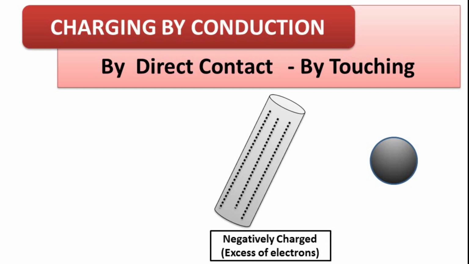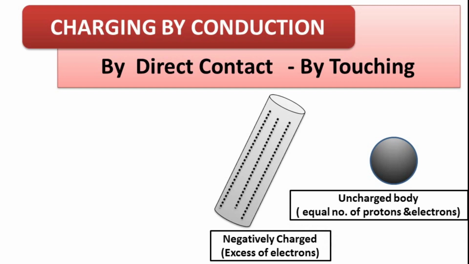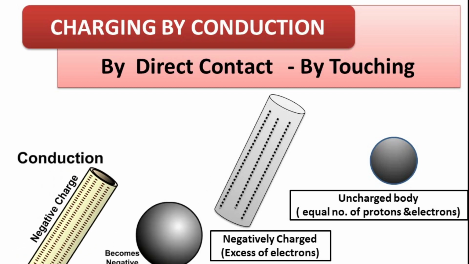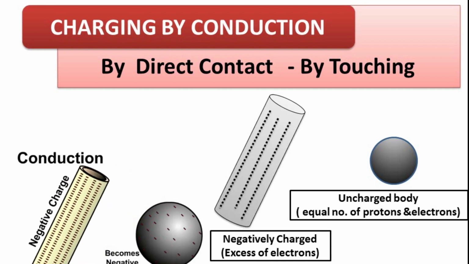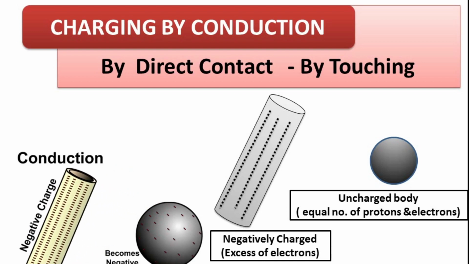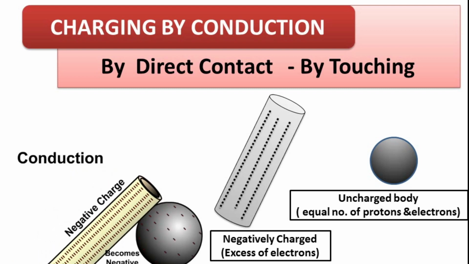Negative means excess of electrons. And uncharged body means it has equal number of electrons and protons. That means they are electrically neutral. When both these bodies are touched or in contact with each other, some electrons from charged body move to uncharged body because charged body has excess of electrons.